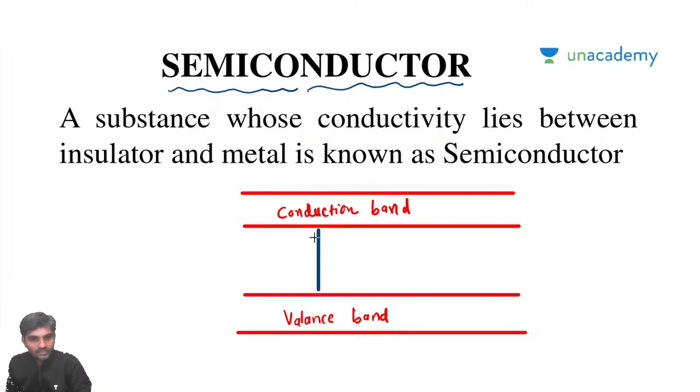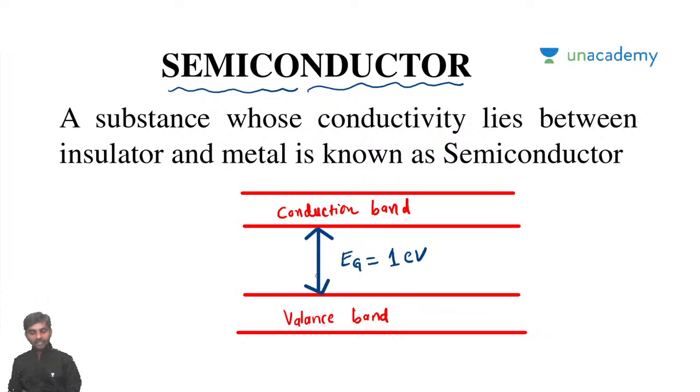Guess what should be the energy gap? If it is 6 electron volts and high, it's an insulator. The energy gap of a semiconductor is going to be simply 1 electron volt. It's going to be 1 electron volt, right?